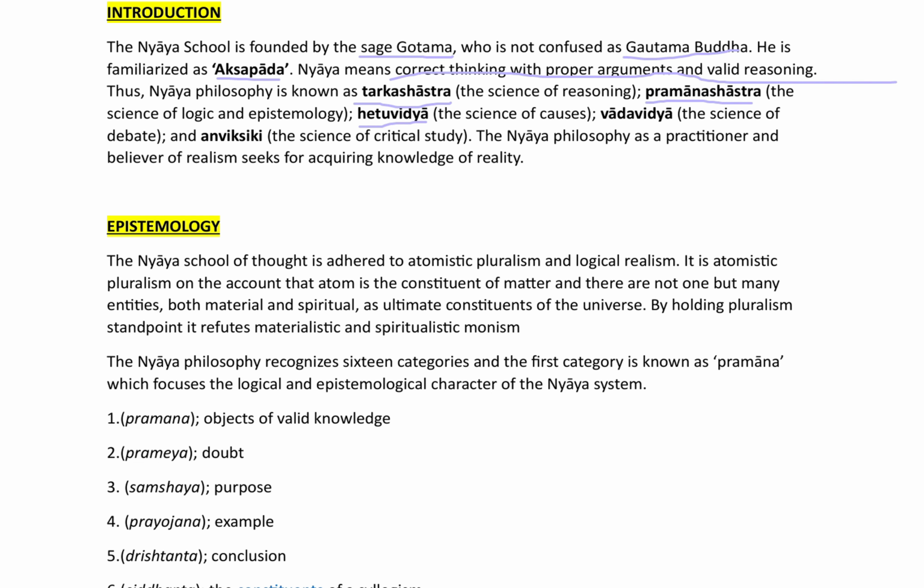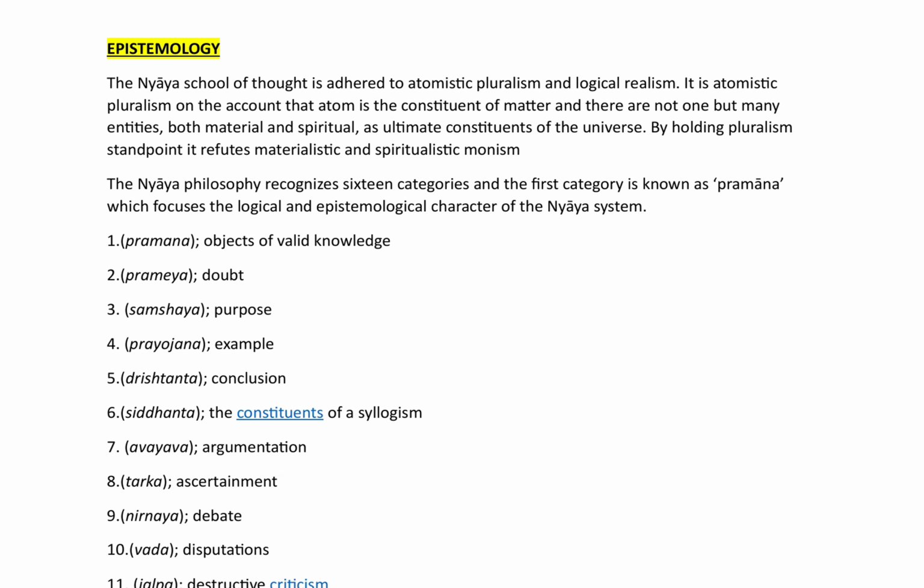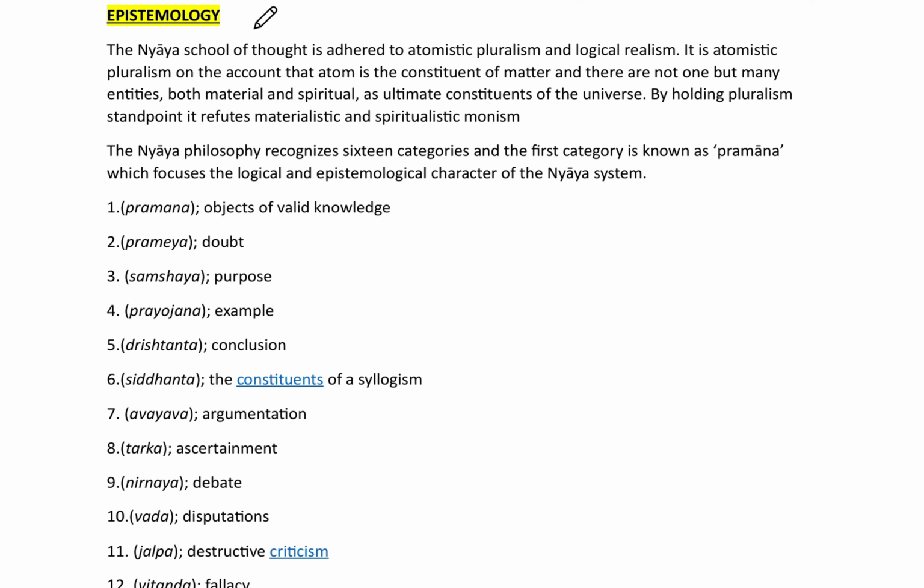Now we will see the epistemology of the Nyaya school. The Nyaya school of thought adheres to atomistic pluralism and logical realism. It is atomistic pluralism on the account that the atom is the constituent of matter, and there is not one but many entities, both material and spiritual, as the ultimate constituents of the universe.